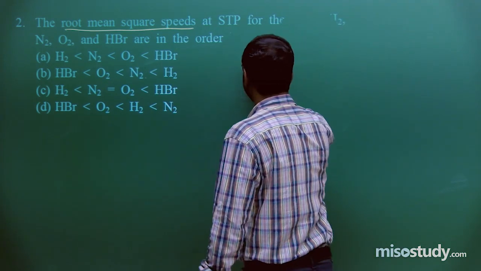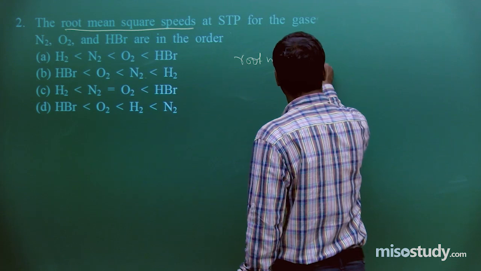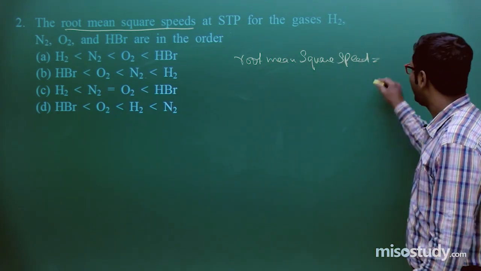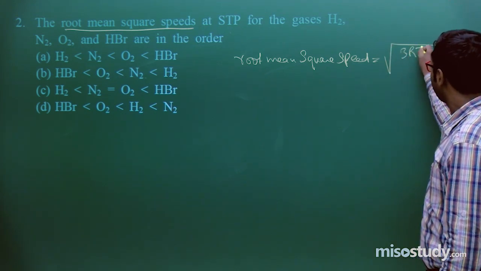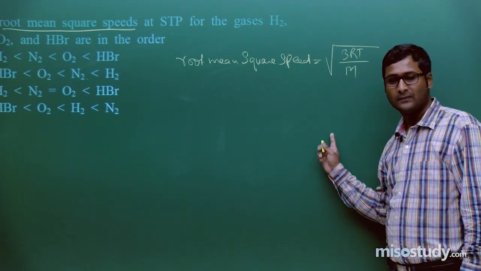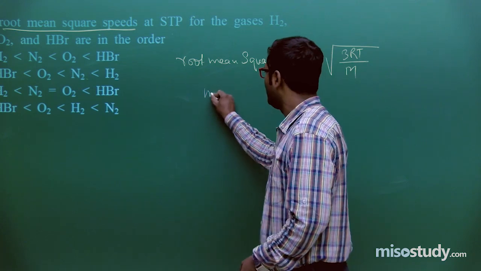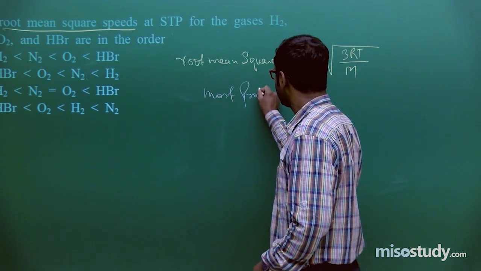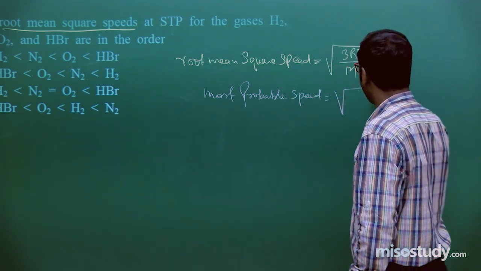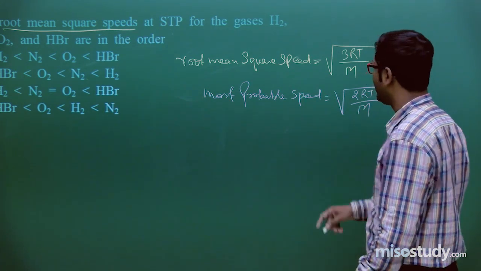Yes sir, root mean square speed equals root under 3RT upon M. Clear, friend? If anyone asks the formula of most probable speed, then tell me, sir, it is equal to root 2RT upon M.